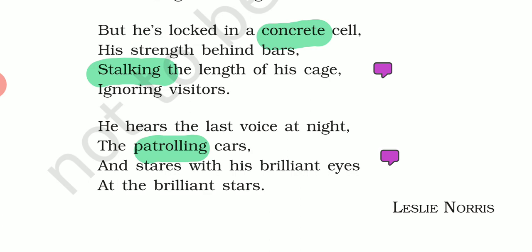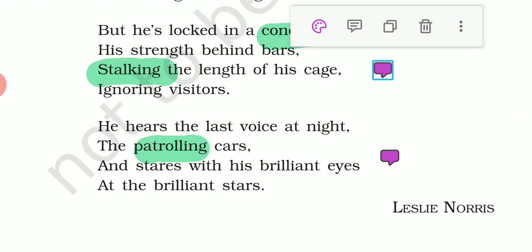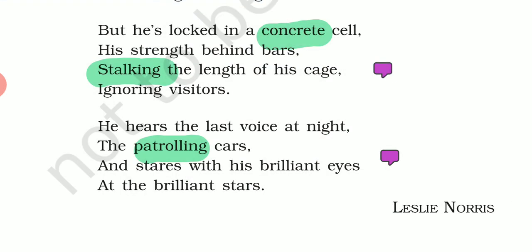Now all his parts are put inside that concrete cell only, in that congested area, in that boundary only. His strengths, his powers are confined. Stalking the length of his cage, ignoring visitors. Now he is inside that cage, all his powers are inside only, and he is just walking, following the length of that cage, moving from one side to another, and he is ignoring the visitors. Stalking means following.